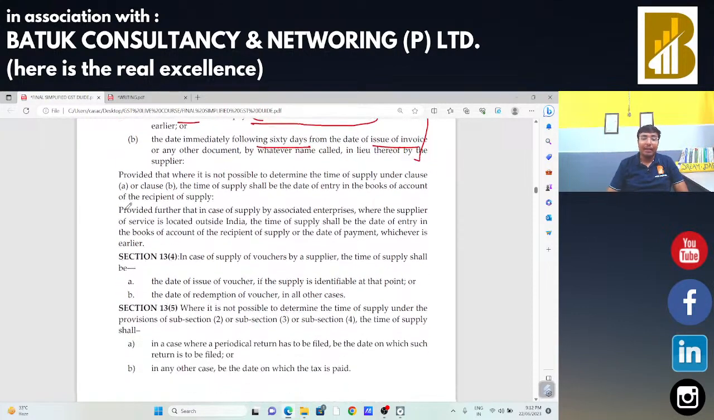Now if there is any voucher available on account of supply and that voucher is identifiable at the time of supply, in that case the date of issue of voucher will be treated as the time of supply. If the voucher is not identifiable, in that case the date of redemption will be treated as the time of supply. That is the concept of section 13 subsection 4.